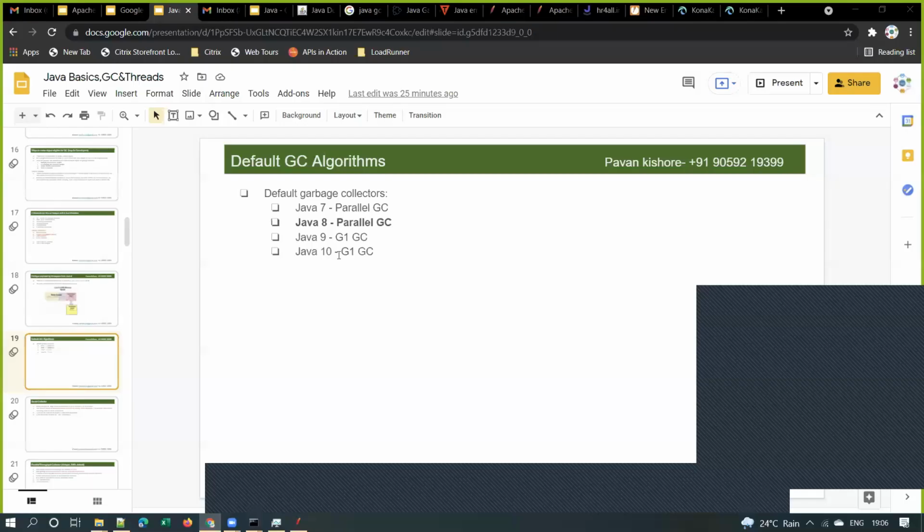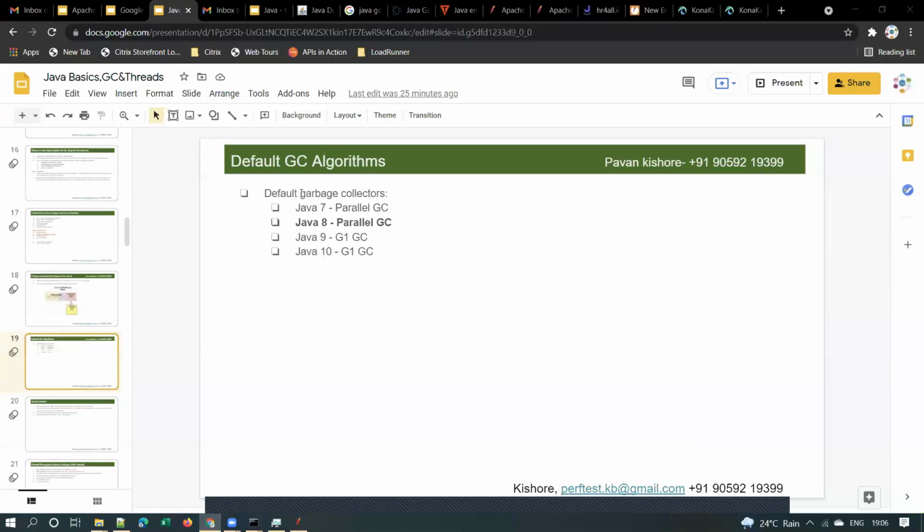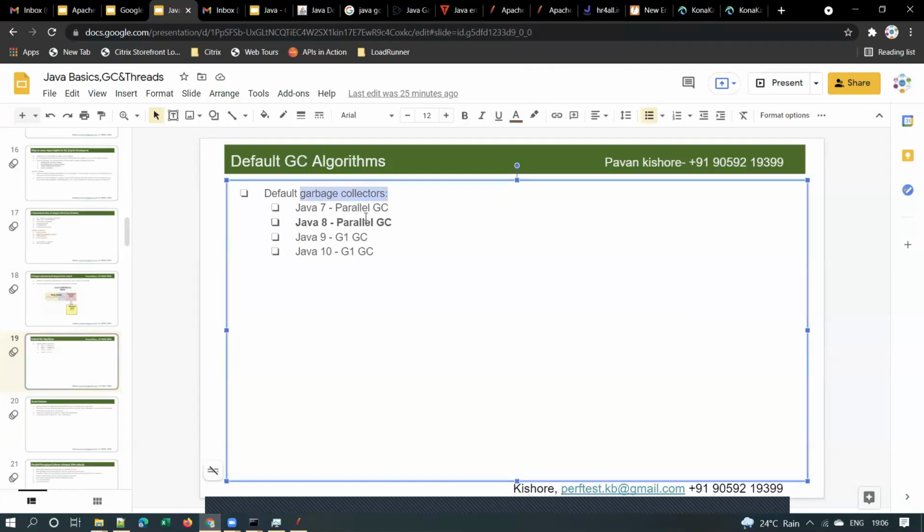No. And if you see here, these are the different garbage collectors in different versions of Java. Parallel GC is the default garbage collection in Java 7 and Java 8. And in Java 9 and Java 10, G1GC is the default garbage collection algorithm.